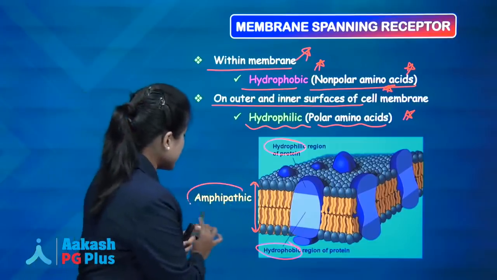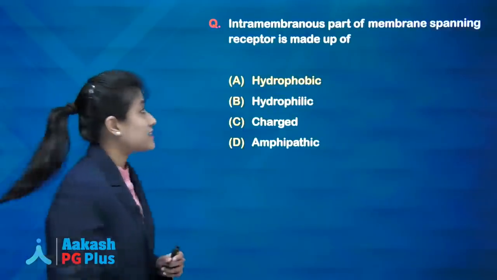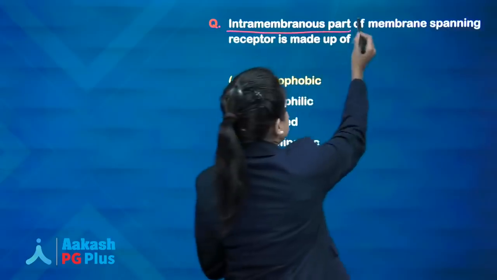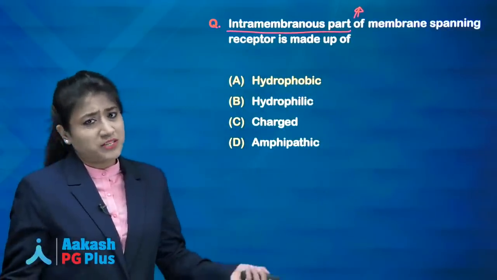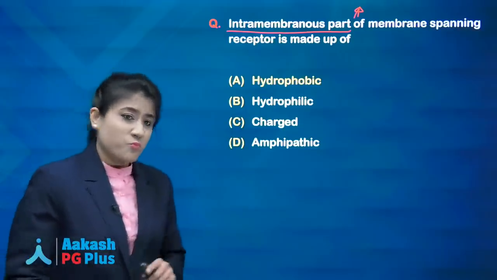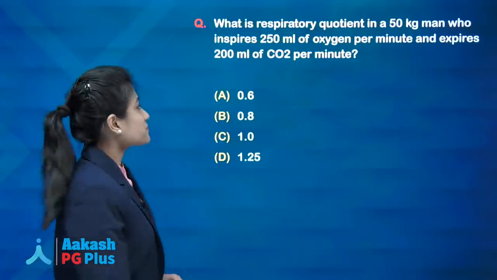It means they are amphipathic. But guys, in question they asked that intramembranous part of membrane spanning receptor. Receptor is your protein. So it is hydrophobic. So the answer over here is A, hydrophobic.